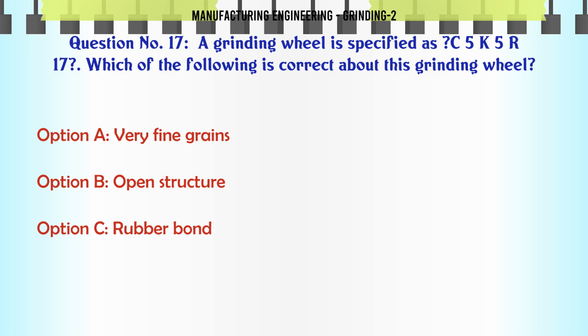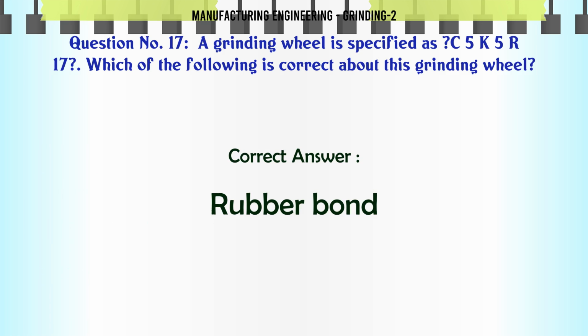A grinding wheel is specified as C5K5R17. Which of the following is correct about this grinding wheel? A. Very fine grains, B. Open structure, C. Rubber bond, D. Coarse grain. The correct answer is rubber bond.